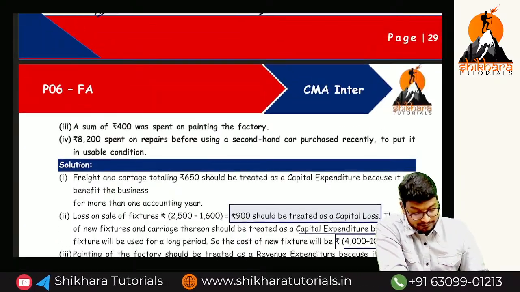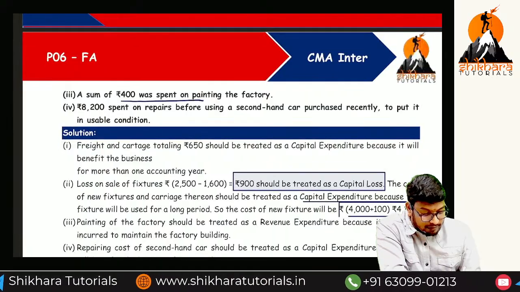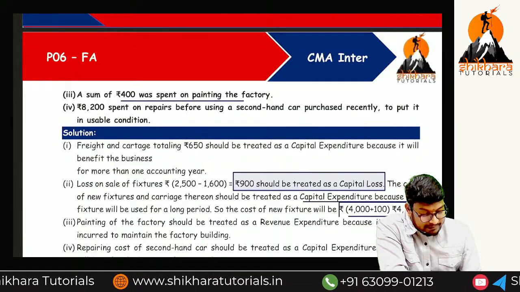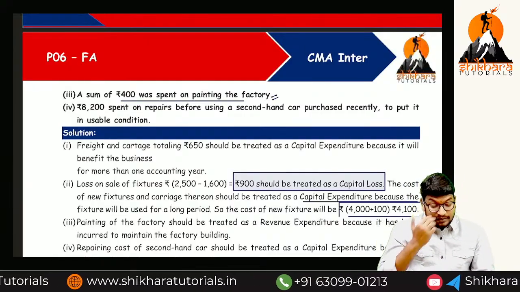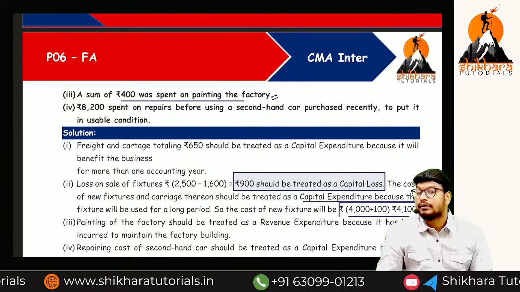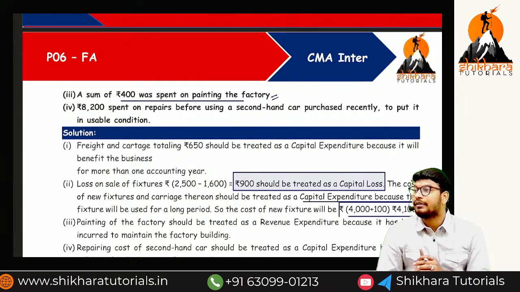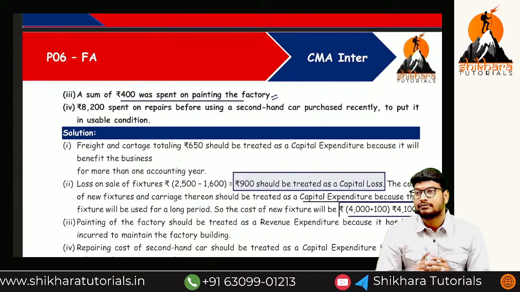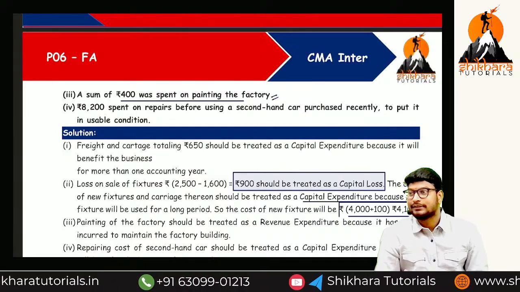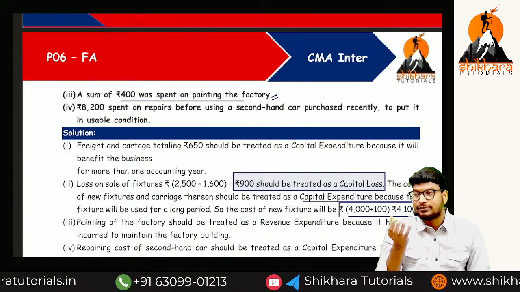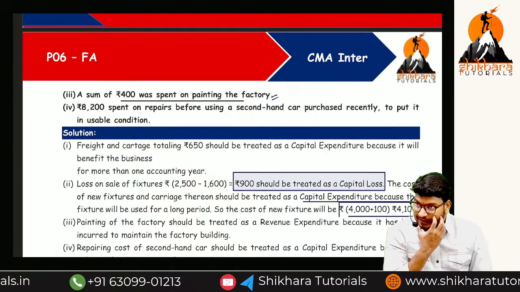Okay? Next one. The sum of rupees 400 was spent on painting the factory. Painting, do we get the benefit for more than 1 year or less than 1 year? Painting means less than 1 year. Whitewash, what do they call it? What is the meaning of whitewash? First you do the whitewash and then we paint. Guys, you don't know?